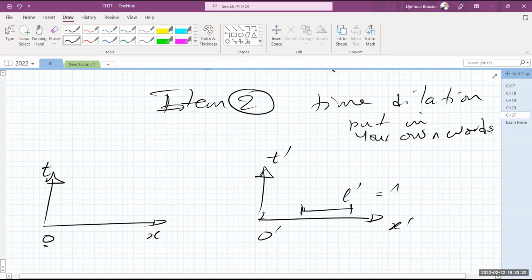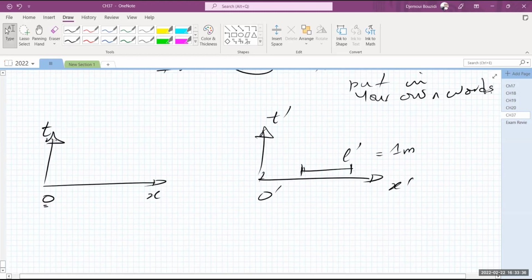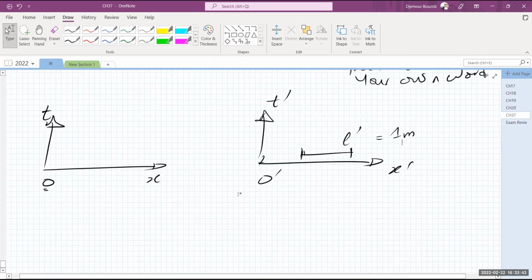This is 1 meter, for example, if you like, okay? This is a meter stick. He wants to know how long is the meter stick that this one claims to be a meter stick. So this is what he does, okay? He comes to this end and measures its length, which is x2. And he comes to this end and measures its length, which is x1.